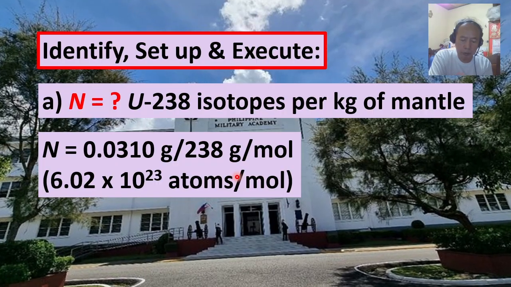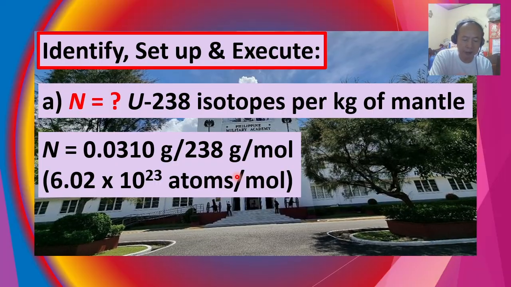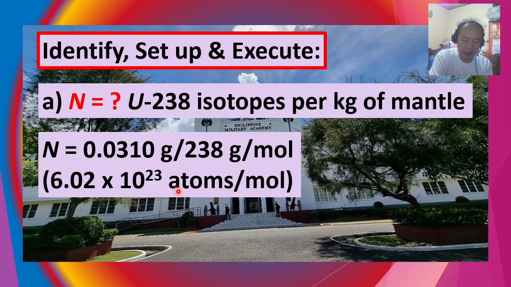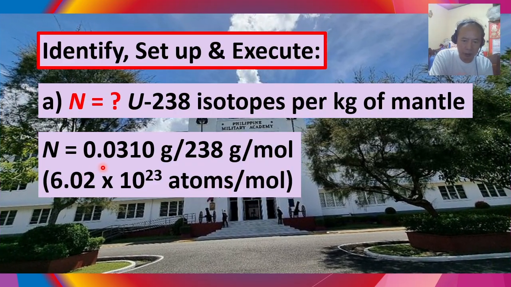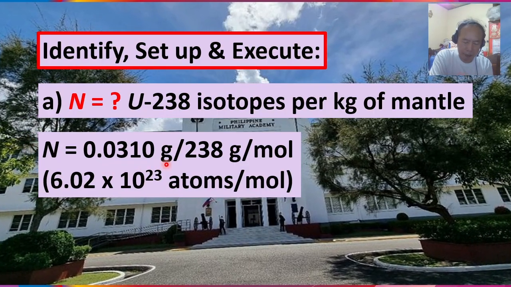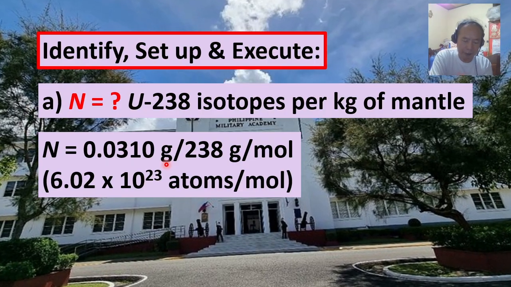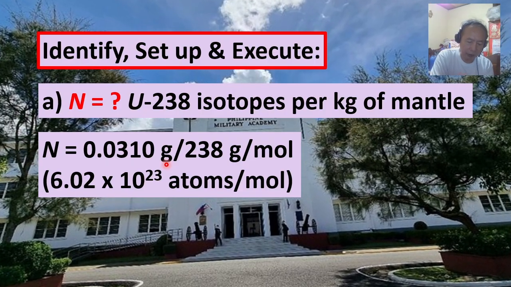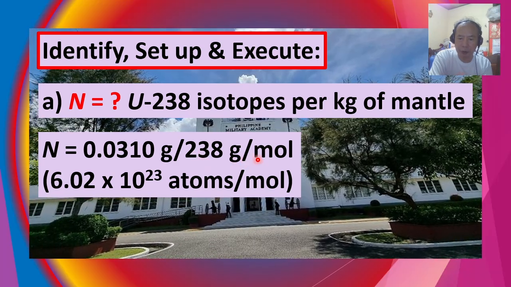So, to be able to find capital N, we just divide the given mass already expressed in grams, or that is 0.0310 grams, and then divided by the molar mass of uranium-238, which is 238 grams per mole.